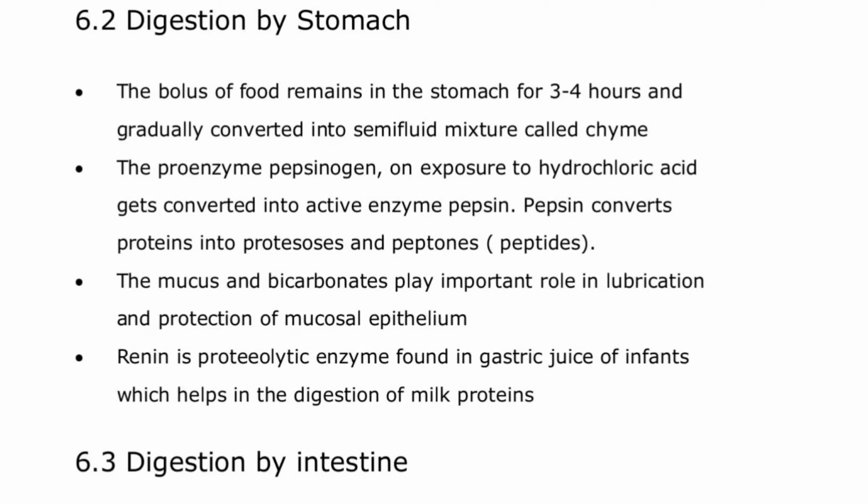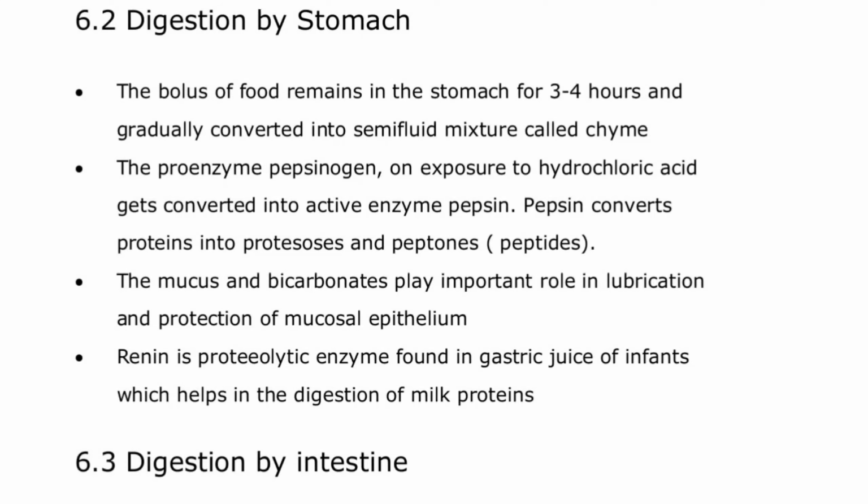The pepsin will be converting the protein into proteoses and peptones. So pepsin is responsible for the breakdown of protein into proteoses and peptones. You might be asking what the difference is between proteoses and peptones.